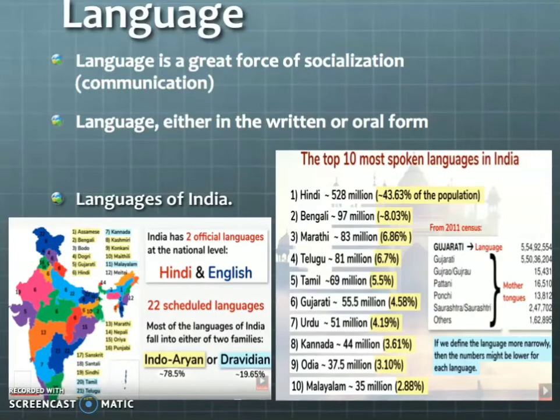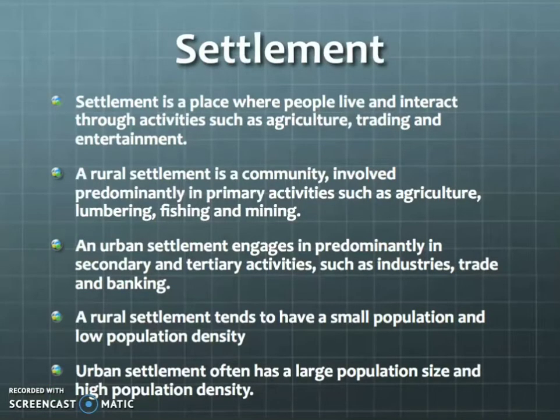And next, we are moving to the main topic: settlement. What is settlement? Settling in a place is called a settlement. We are settled in Pondicherry, right? So here a settlement is a place where people live and interact through activities. For example, if a farmer wants to farm, he has to be near the river area, the water area, right? So that is called settlement. That particular man will settle near the river area and the fertile lands.